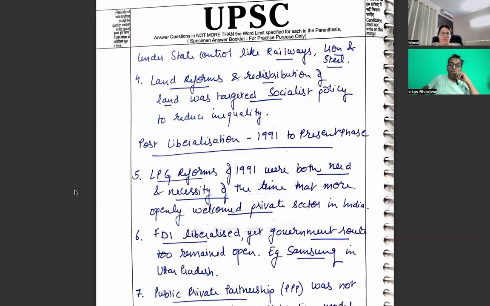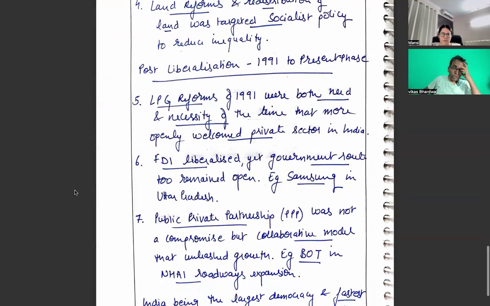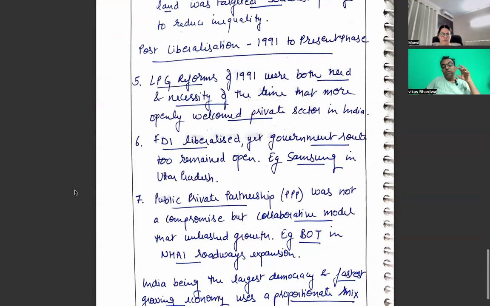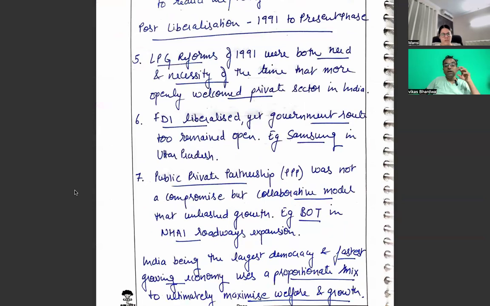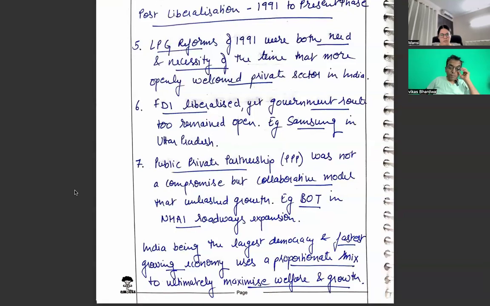Land reforms and redistribution of land were targeted by socialist policy to reduce inequality, whereas post-liberalization, the LPG reforms of 1991 were both a need and a necessity of the time, and more openly welcomed the private sector in India. FDI was liberalized, yet the government route remained open, for example, Samsung in Uttar Pradesh. PPP was not compromised, but a collaborative model that unleashed growth, for example, BOT in NHAI's road expansion. India, being the largest democracy and fastest growing economy, uses a proportional mix to ultimately maximize welfare and growth.